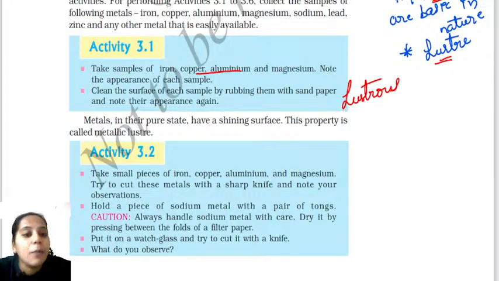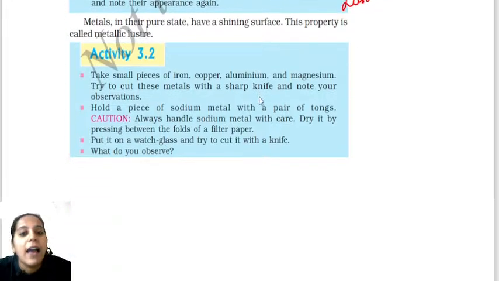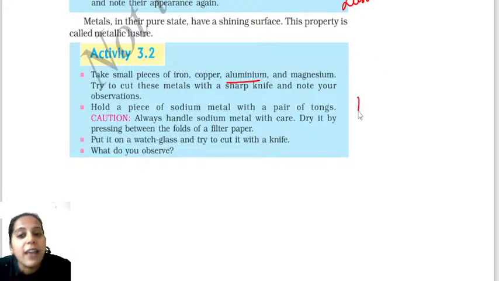Next, what have they given in activity 3.2? See, you can observe activity 3.2: take small pieces of iron, aluminum, copper, magnesium. Try to cut these metals with a sharp knife and note your observations. See, is it possible to cut these metals? It is not possible because they are hard. So what is the conclusion you get here in this activity? You get that metals are hard in nature. Most of the metals are hard in nature. That you have to know.